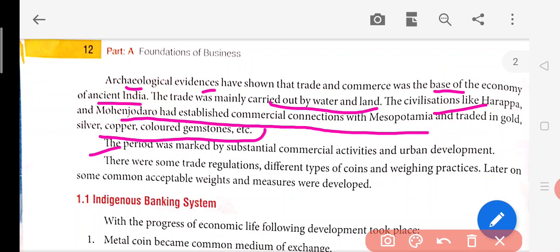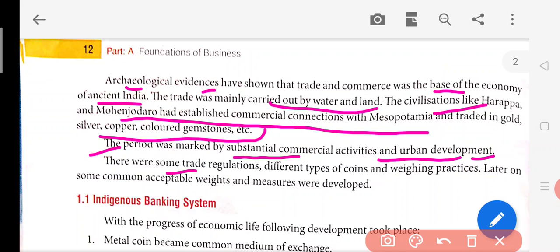Now the period was marked by substantial commercial activities and urban development. So in this period, the commercial activities were progressing, meaning we were exporting a lot of things and not importing too many things into India. So at that time, our trade was very good. That means we were exporting and we were earning a lot of wealth from others. So urban development also started taking place. Slowly India began to civilize.